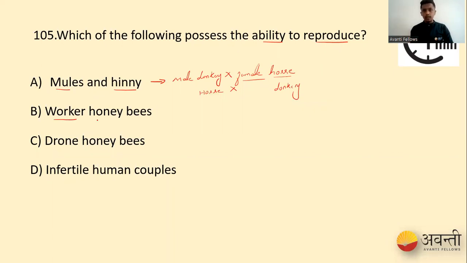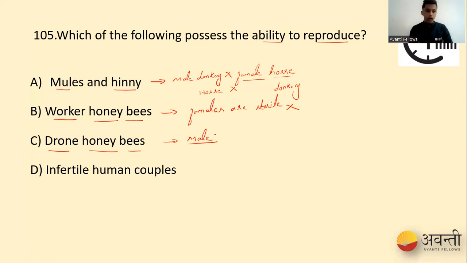Whereas when it comes to worker honeybees, do you think that worker honeybees are fertile? Let's find out. Worker honeybees are nothing but females, and these females are sterile. These females do not produce any eggs or participate in the reproduction. So they are sterile and they don't reproduce as well. Whereas drone honeybees are male, and they are fertile and they reproduce. They mate with the female and then they produce the offspring.